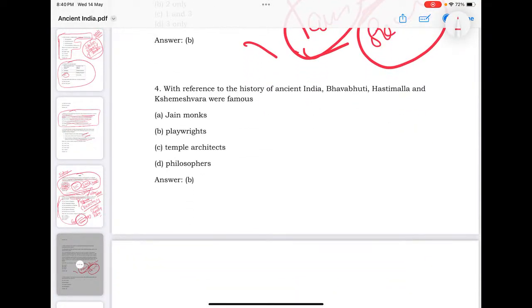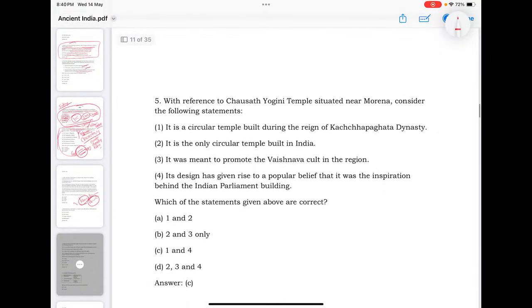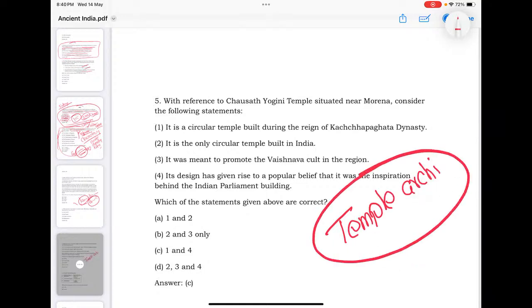Look into another question. Bhavabhuti, Hastamalla, they are famous playwrights. Then the Chausath Yogini temple. Again I'm telling you, temples or temple architecture is very important for you, as are popular temples across India, maybe because of current affairs.